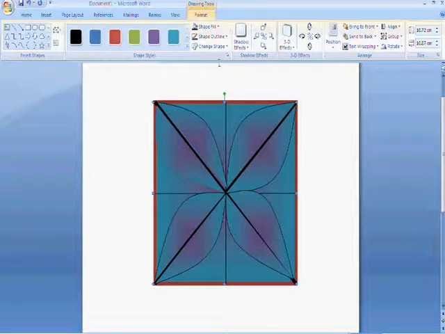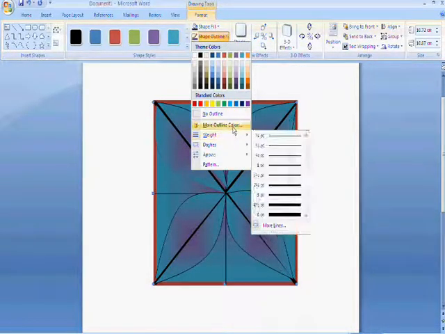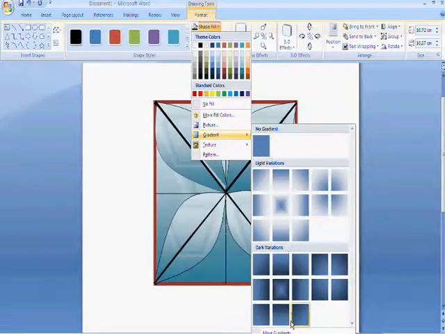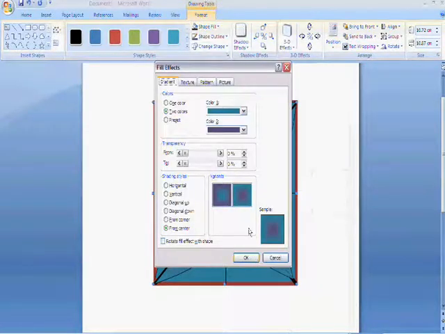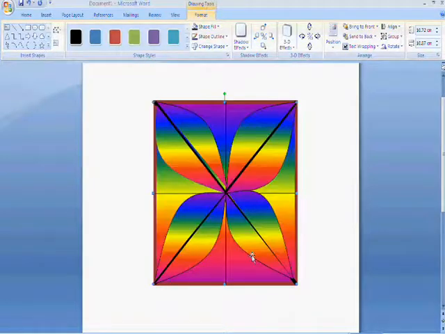If you want to have even more colours, go back to Shape Fill, Gradient, More Gradients. And you can choose the presets. The presets are pretty cool. You change the preset over here. I'm going to go for rainbow. Okay.